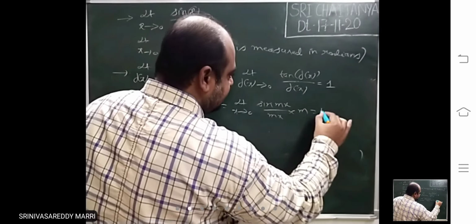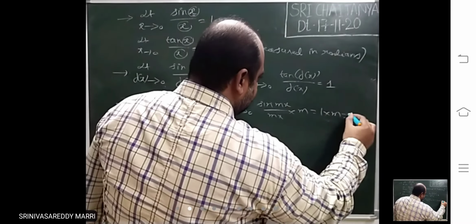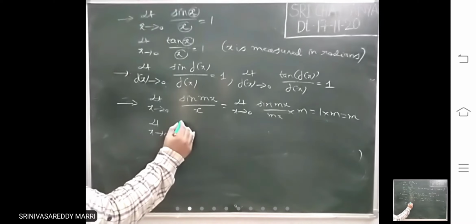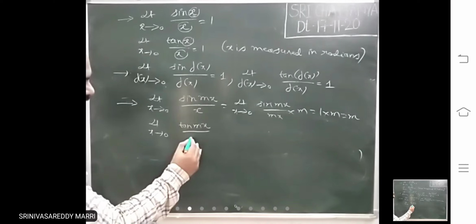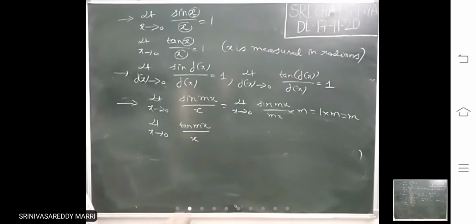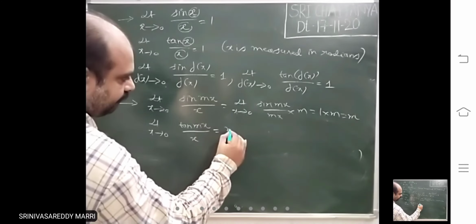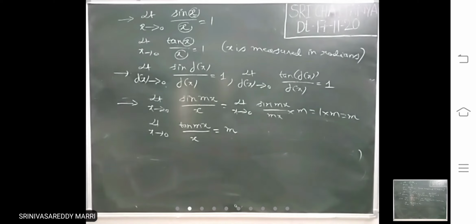This is the standard limit 1, into m, so the answer is m. Similarly, limit x tends to 0, tan mx divided by x is m.